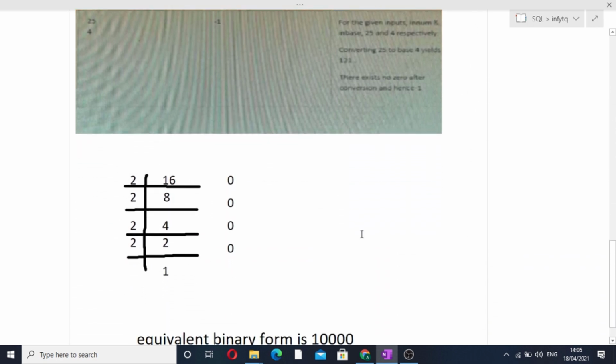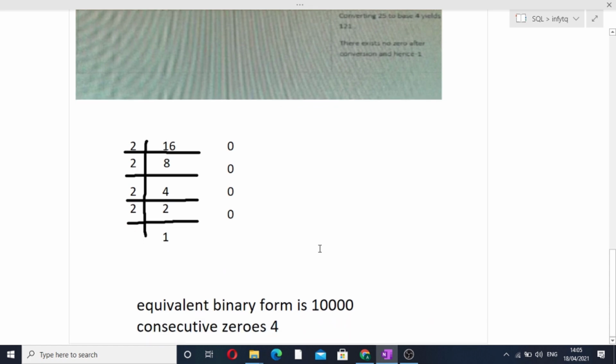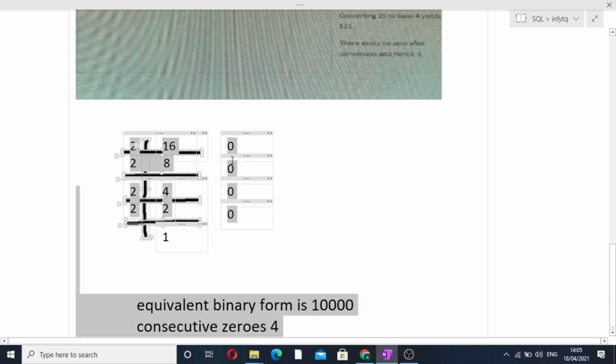Now let's see an example of how we convert one number to another base. So let's take an example of 16. I hope you all know how to convert 16 into its binary form. We know that we keep on dividing 16 by the number 2 and take the remainder, and when the number is finished, like it reaches 0 or 1, then we start from the bottom and take all the remainders till the top.